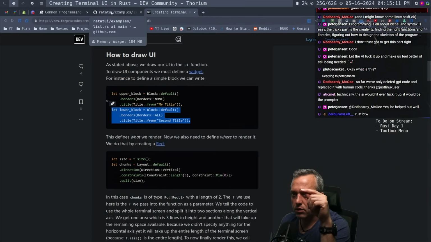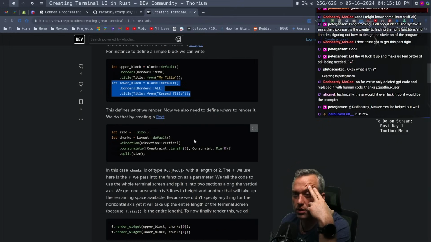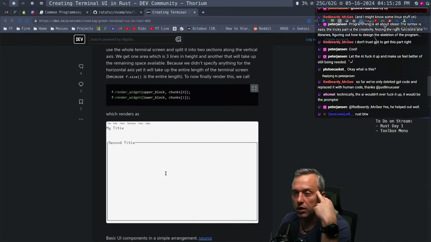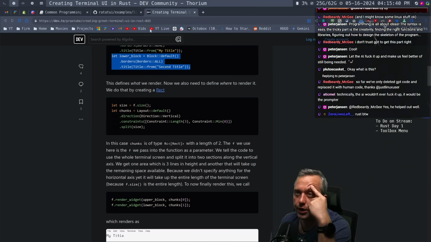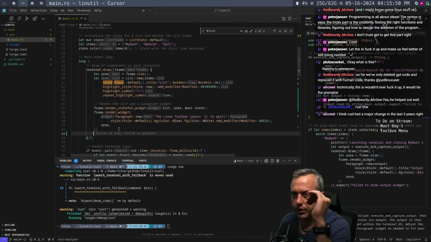And if we look to specify which block goes to what is probably the next thing that I need to get. Okay, here you go. F render widget block chunk 0 and then lower block chunk 1. That's cool. I like it. So we have this one and then we'll render it down here as well.